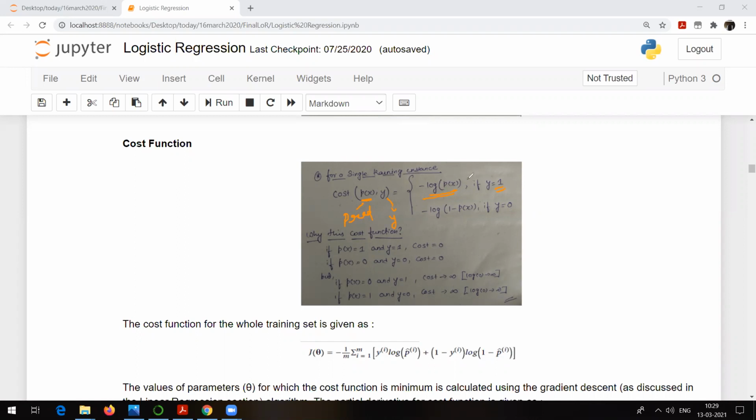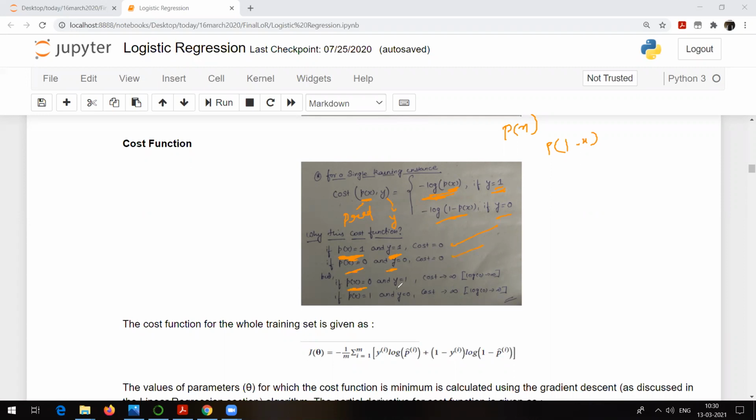See, there are only two classes, right? So if the probability of one class is p of x, obviously the probability of the other class will be 1 minus p of x. As simple as that, a simple probability rule. So if y equal to 1, then this is the cost. If y equal to 0, then this is the cost. Now why is it so? Let's see. If p of x, the prediction by our model, and the original result are the same, that is both of them are 1, then the cost is 0. If both of them are 0, again the cost is 0.